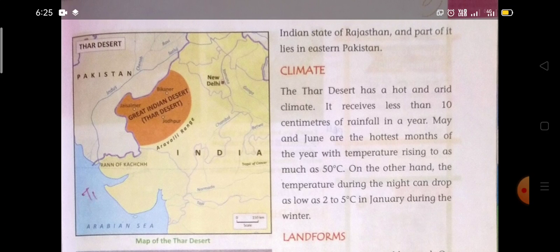On the other hand, the temperature during the night can drop as low as 2 to 5 degrees Celsius in January during the winter. In the winter season, in the month of January, the night temperature of the Thar Desert falls to 2 to 5 degrees Celsius, which is very cold.